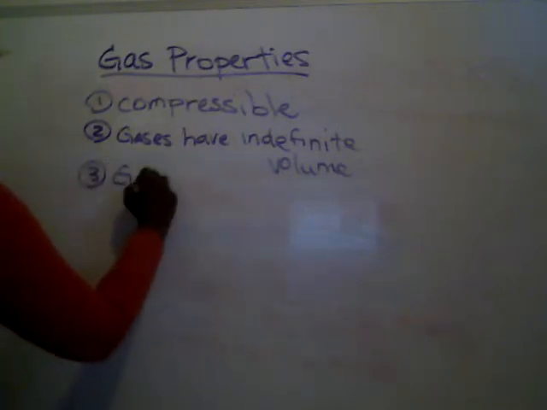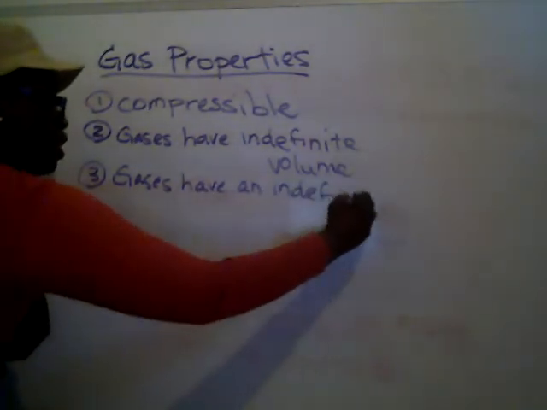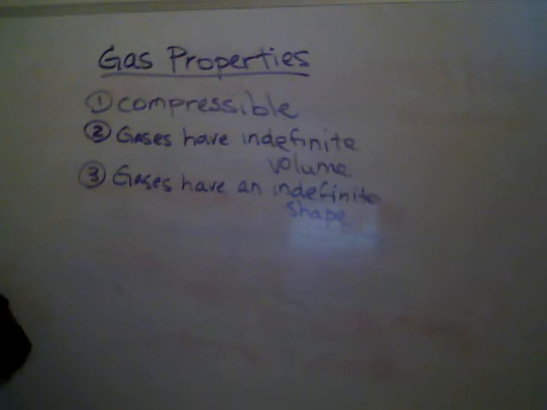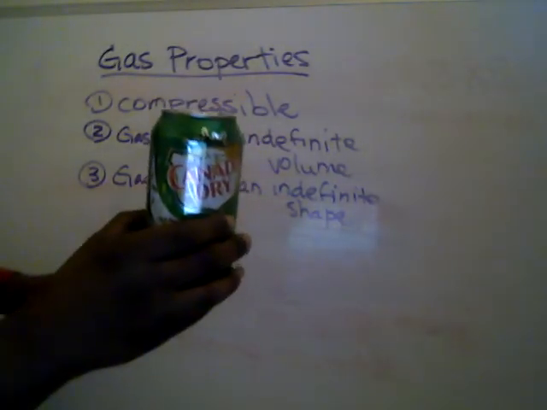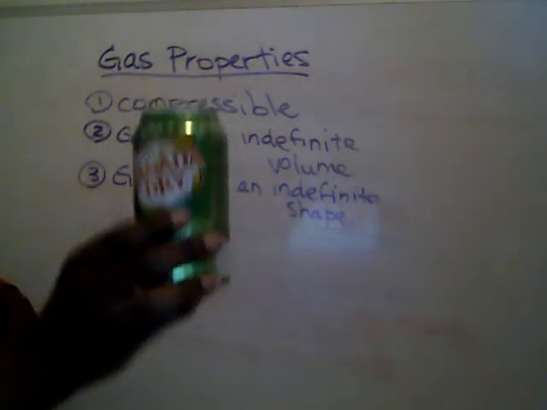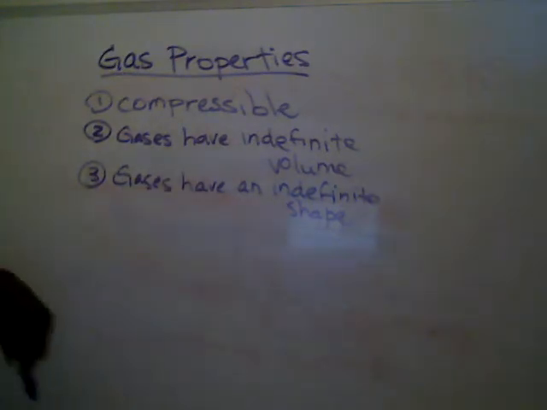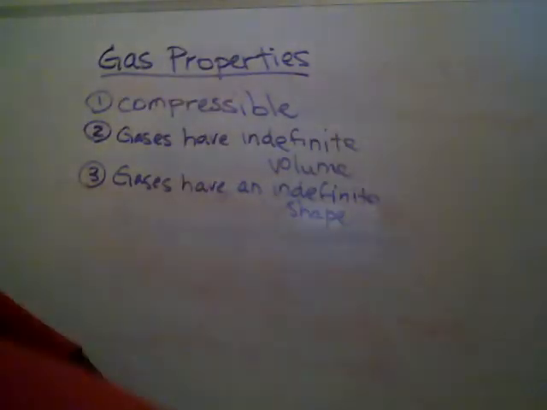The other thing with gases is gases have an indefinite shape. Indefinite just means we can't really define it. So if we take a bunch of gases together, they're not going to always form a square or a rectangle or a circle. They take on the shape of their container. So if you see this soda can here, I will assume that gases are taking up the full 12 ounces for the volume, and I'll assume that they're taking on the shape of a cylinder, because that's the shape of this soda can. But if I were to have, let's say, this spray bottle, I'm assuming that the gases in the spray bottle take on the shape of the spray bottle. Okay?